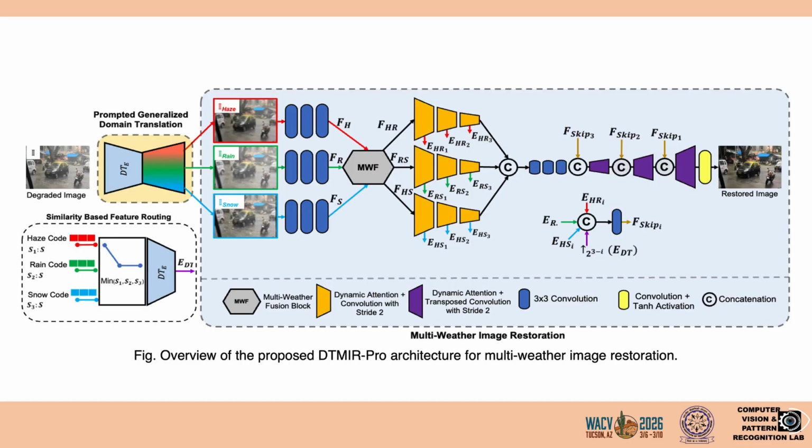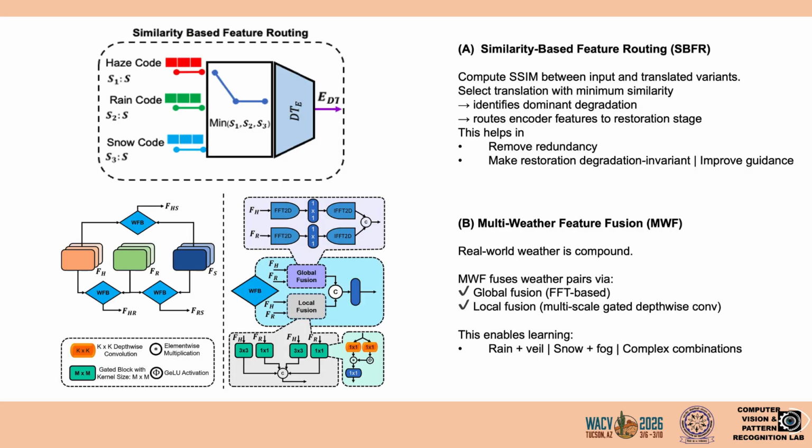Now, let me move to the restoration stage. Here, we introduce two key components. The first is similarity-based feature routing. We compute structural similarity between the input image and each translated version.